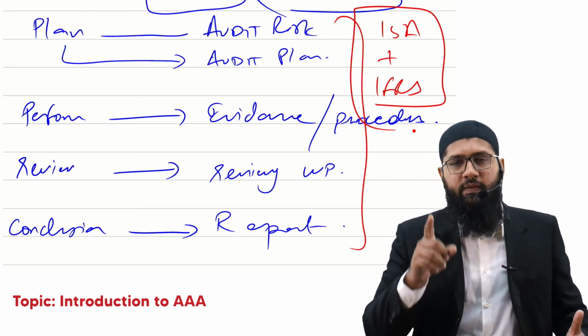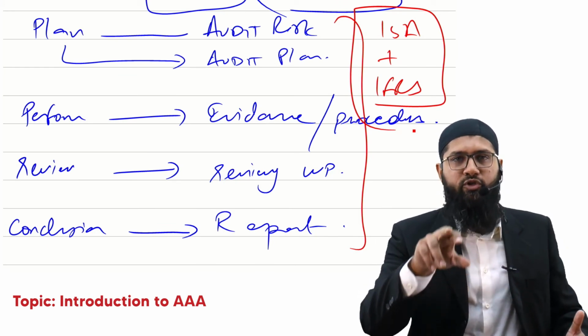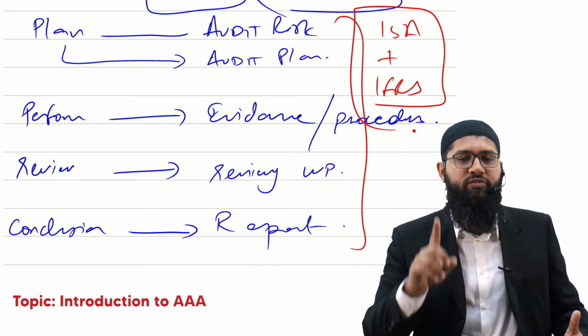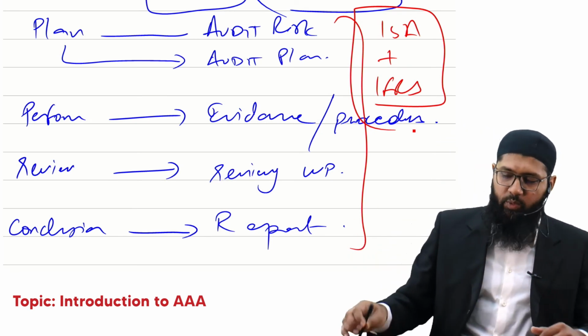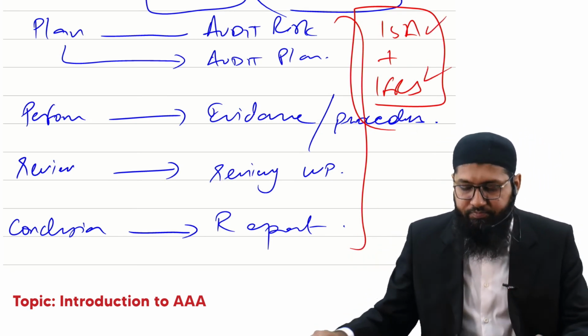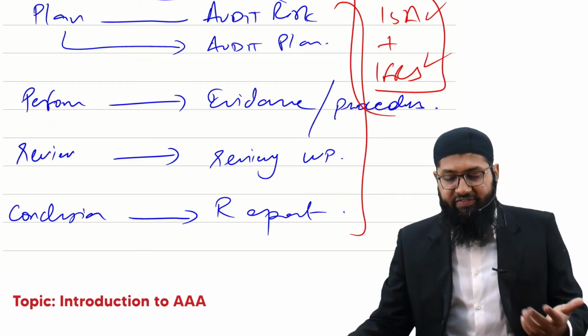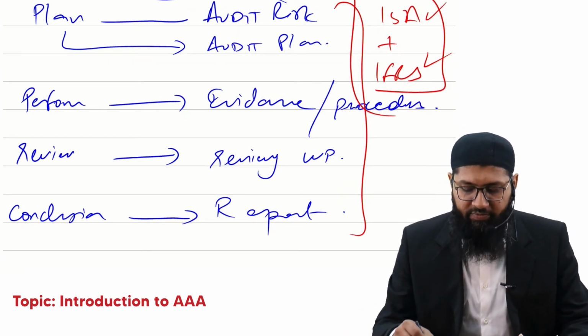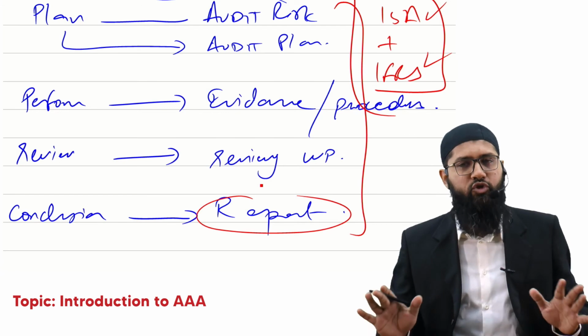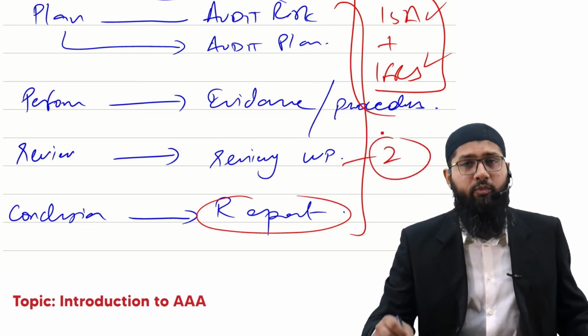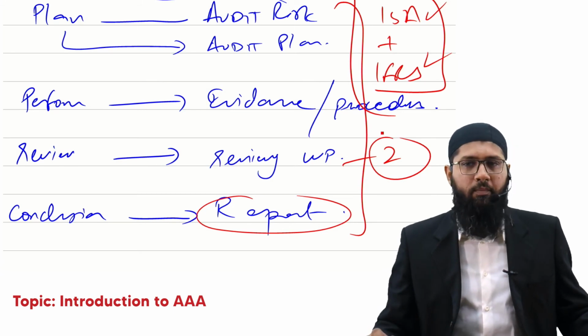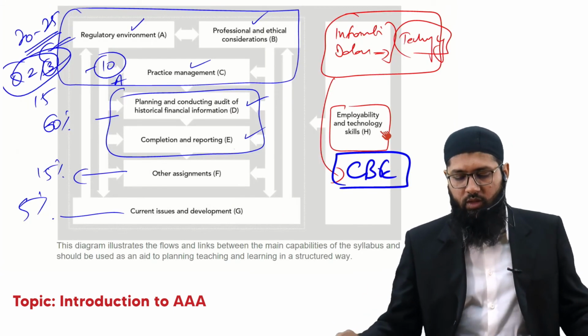And believe me, this is going to be a turning point for you to prepare for the AAA, because you're good at accounting standards, no one can beat you. Anyways, coming back to it. The next thing is the audit procedures, plan and the reporting. All of this is going to be examined in this area, and this constitutes around 2 exam questions most likely. That is what you can expect.